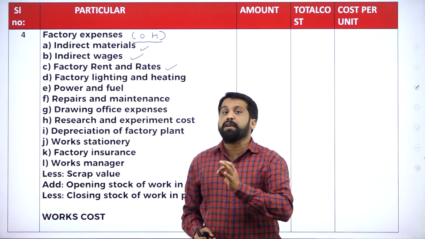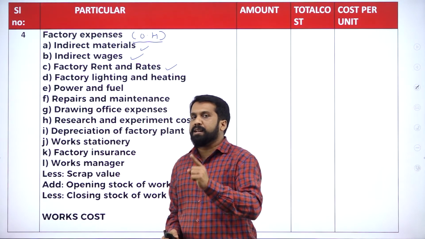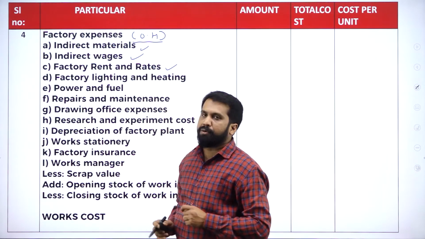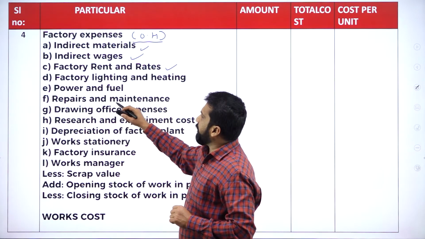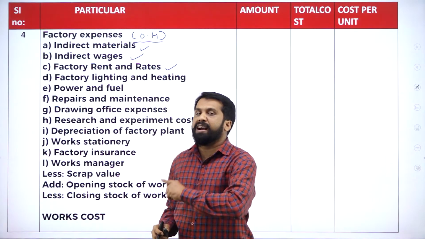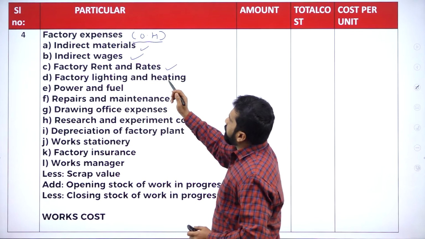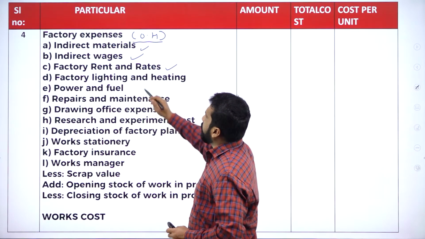Just you have to be familiar with these words so that if they ask depreciation, you should write under factory expenses. If they give power and fuel, you should write under factory expenses. Clear? Now, indirect material, indirect wages, rent.